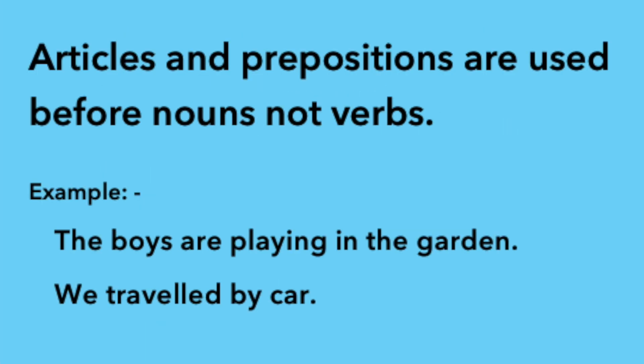Dear children, remember articles and prepositions are used before nouns and not verbs. Take a look at these examples. The boys are playing in the garden. Here the preposition in and the article the are used before the noun garden, not the verb playing. See the next one. We traveled by car. Here also the preposition by is used before the noun car. So, remember, articles and prepositions are used before nouns and not verbs.